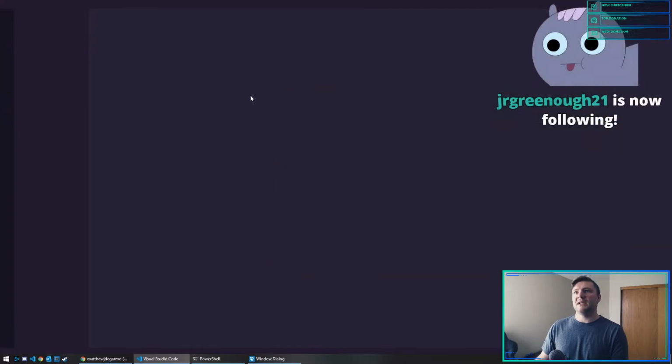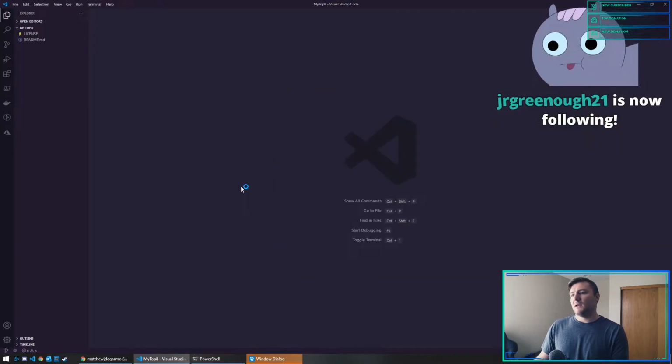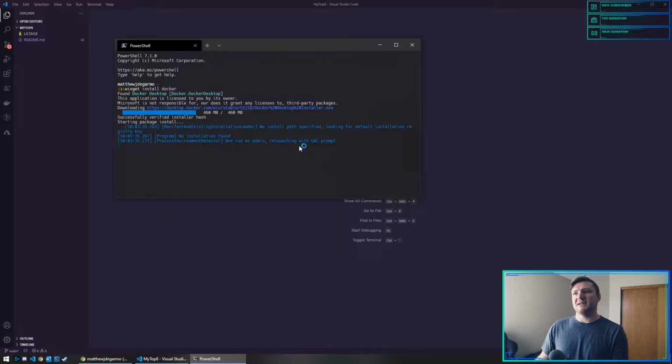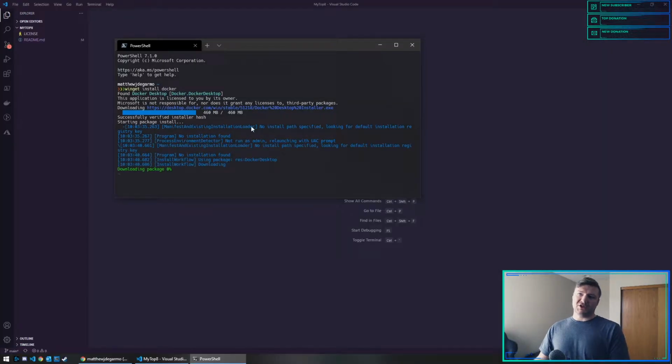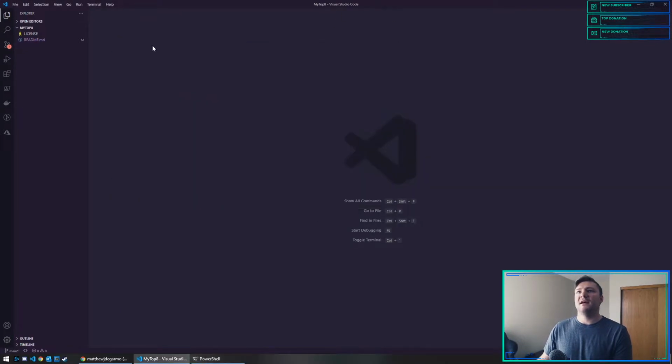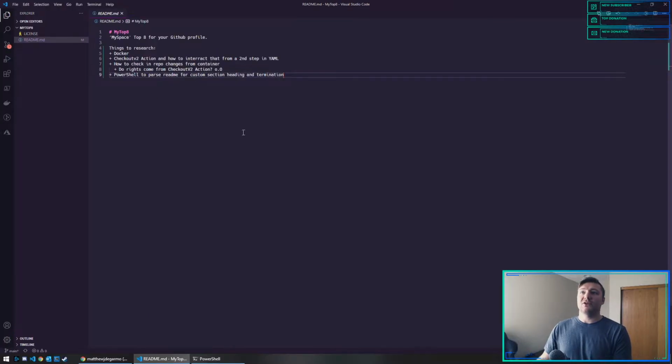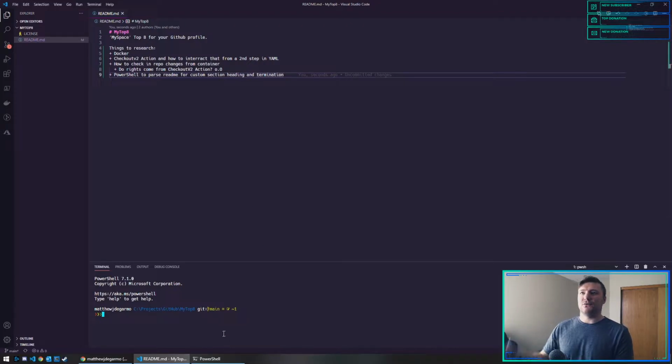I don't think there's anything else. So that must be this install. Oh, okay. I should have launched terminal as admin. Okay, that'll finish. So literally all I have is a README with a couple things I was brainstorming last night. Things I'm going to have to look into, some caveats I might run into that I'll need some research for.